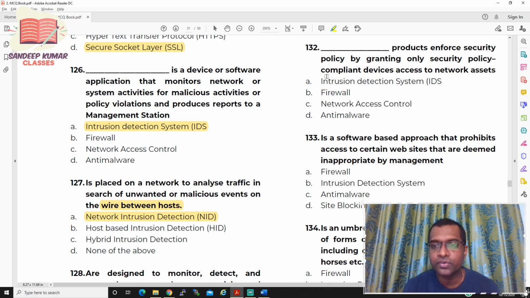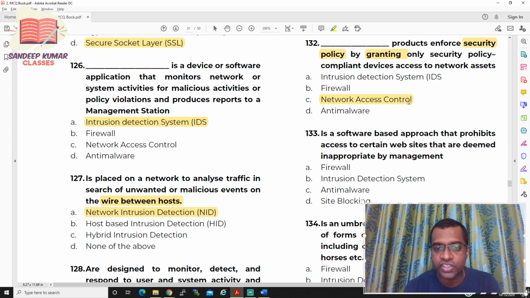It enforces security policy by granting authentication and authorization. So it is called network access control. It is not IDS; IDS only monitors. Firewall forms a barrier. Anti-malware is nothing but a software which eliminates malicious software. So what is the right answer after elimination? Network access controls. These network access controls are required for the purpose of granting any access to the resources. So the right answer is network access controls.